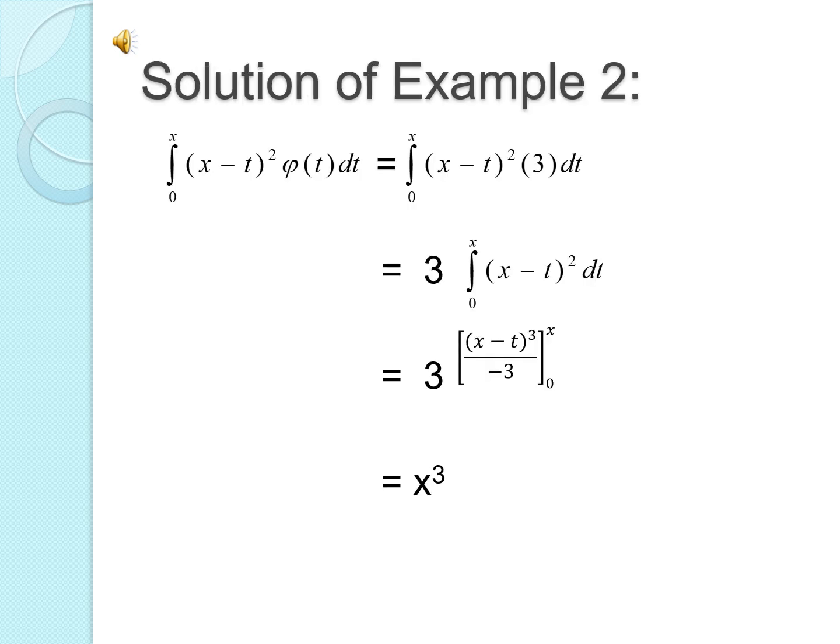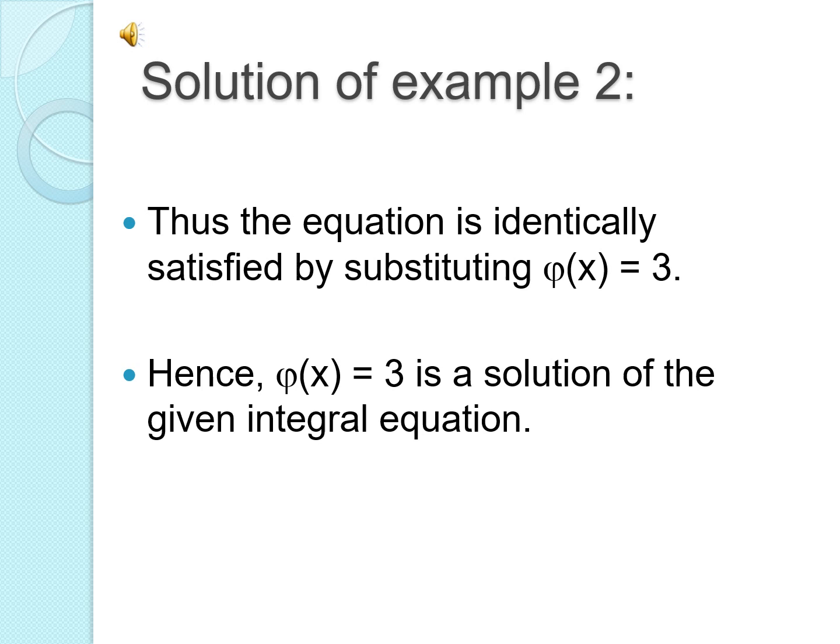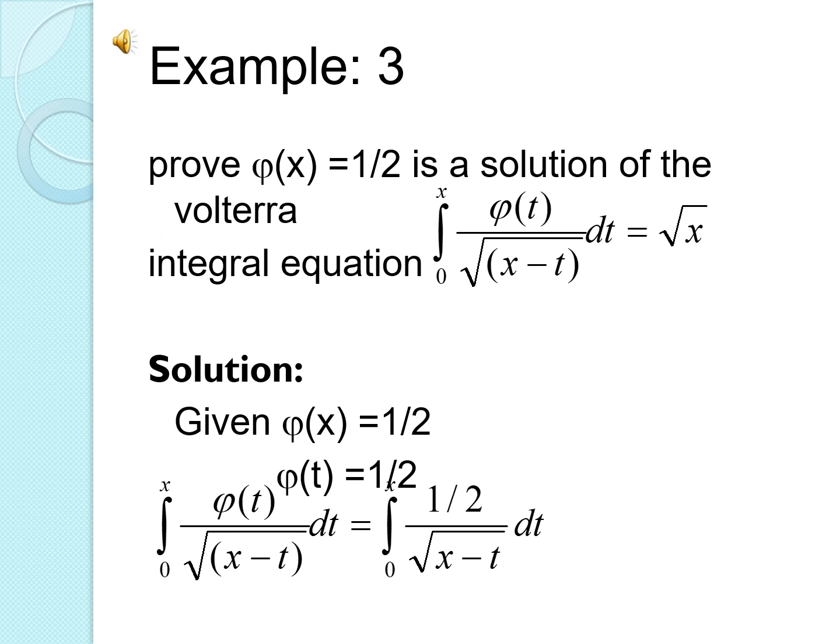Continue the solution of example 2, that is integral 0 to x of x minus t whole square phi of t dt equal to 3 into integral 0 to x of x minus t whole square into dt. Integrate x minus t whole square, we get x minus t whole cube divided by 3. The limits are 0 and x. Apply the upper and lower limits, we get the answer x cube. By substituting phi of x equal to 3, the equation is satisfied. Hence phi of x equal to 3 is the solution of the given integral equation.